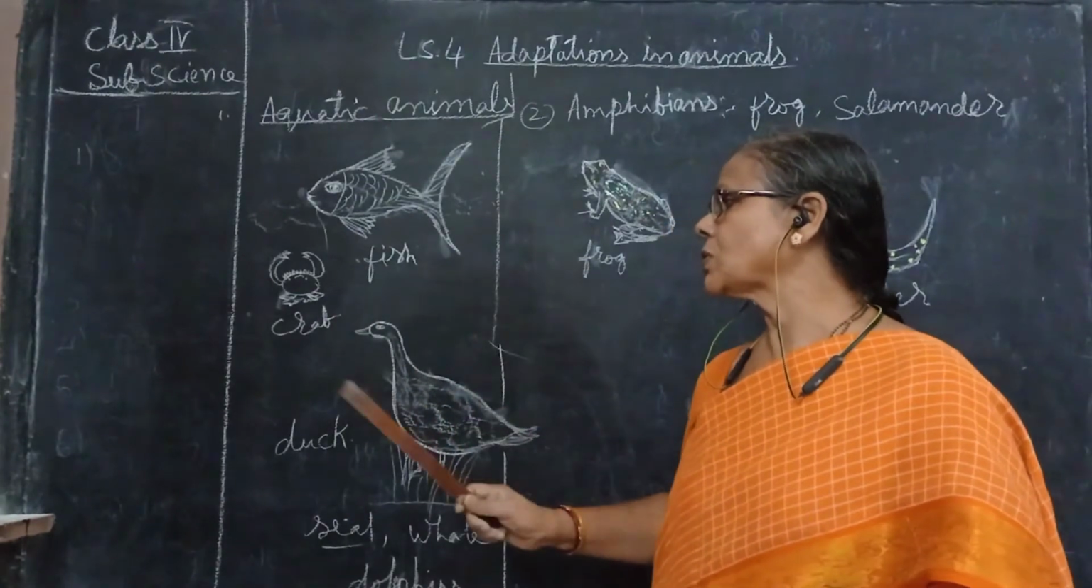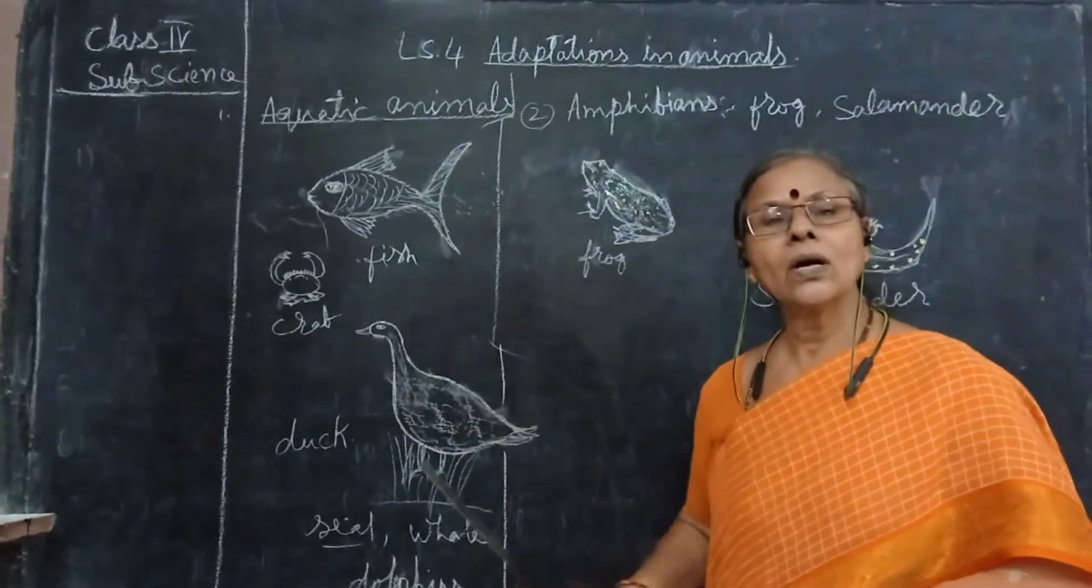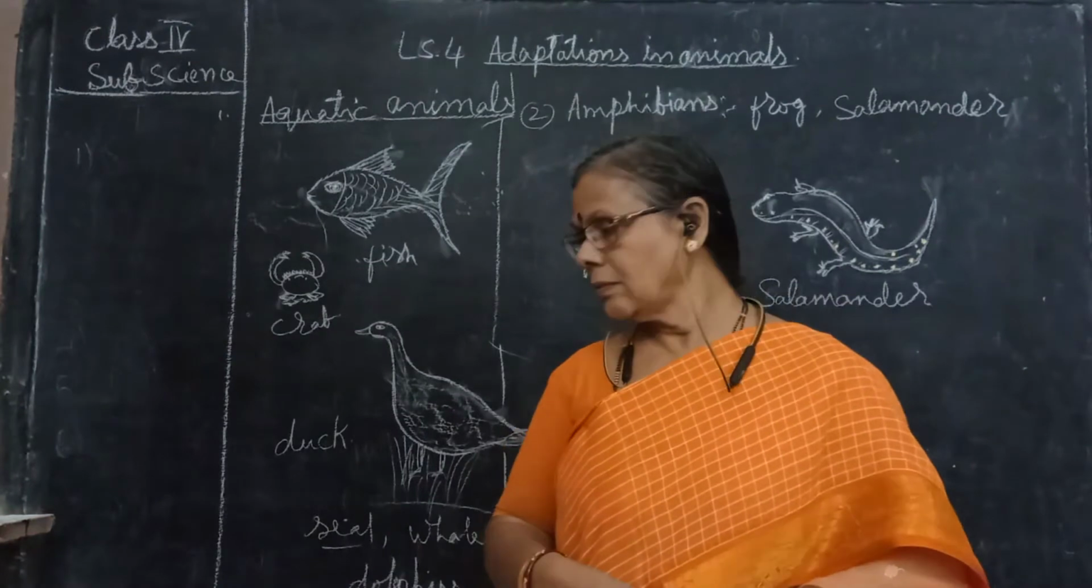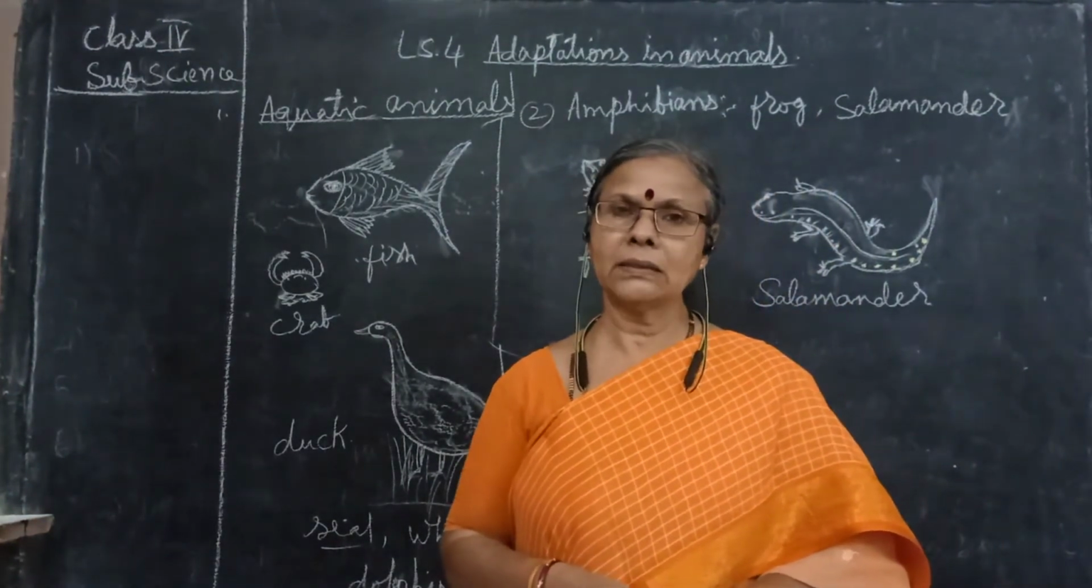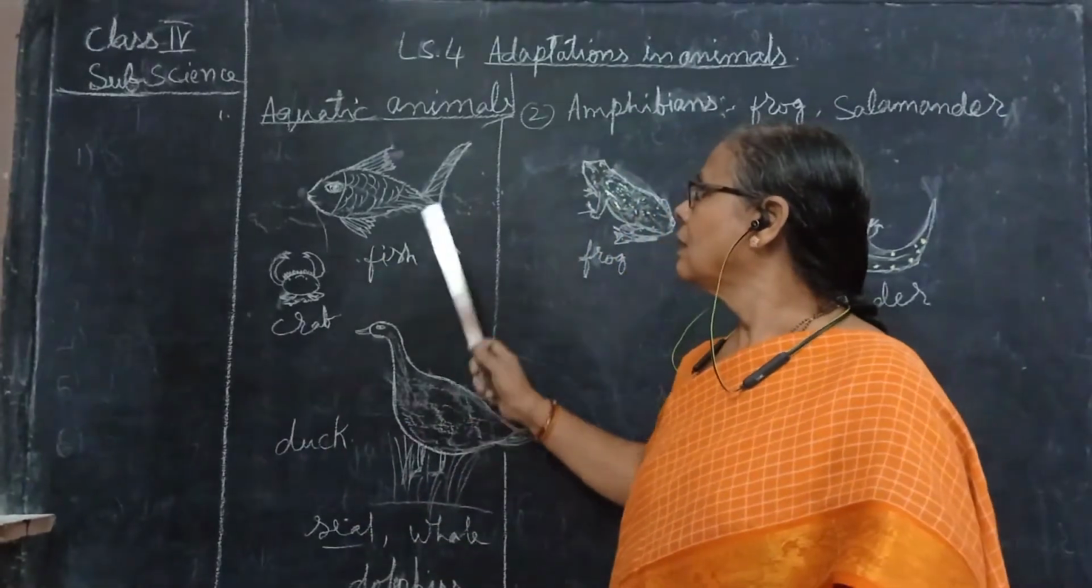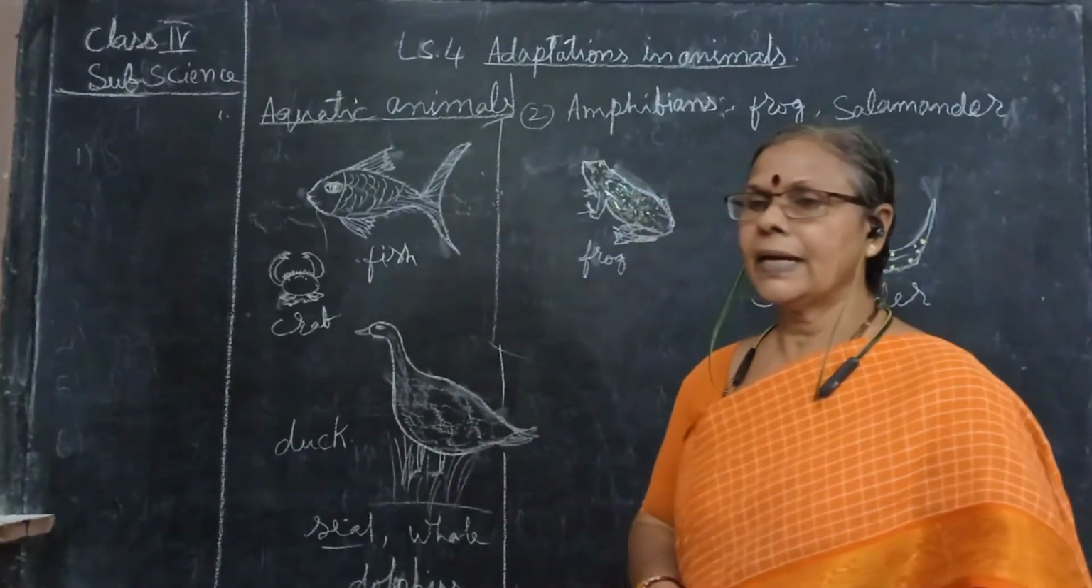Now crab is also there. Duck is also there. How do ducks live in water? Because they have webbed feet to push the water back. These are the aquatic animals.